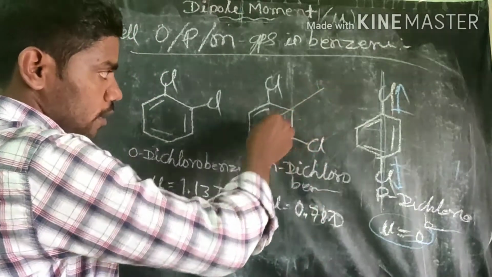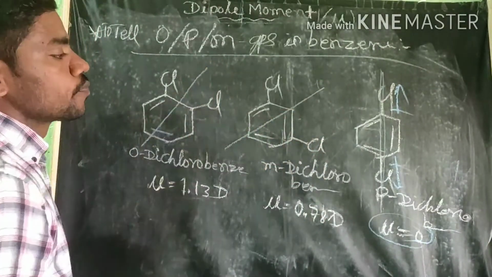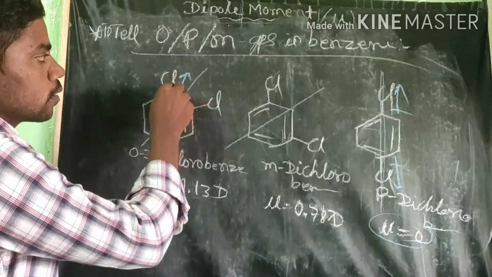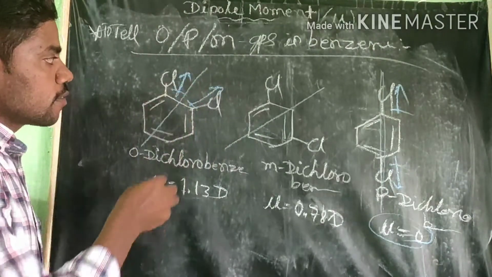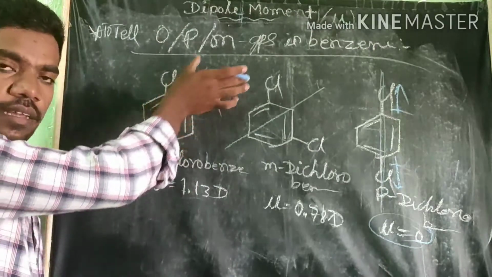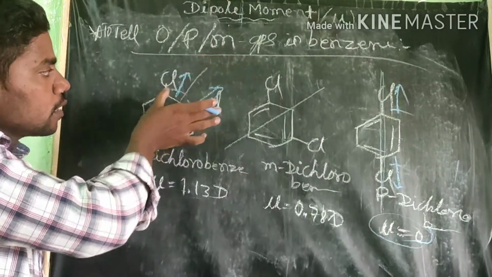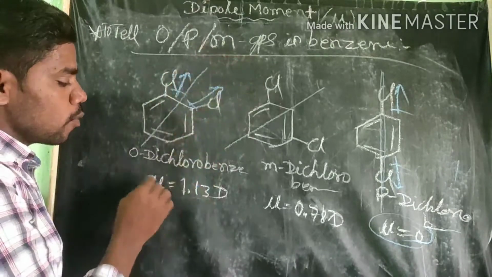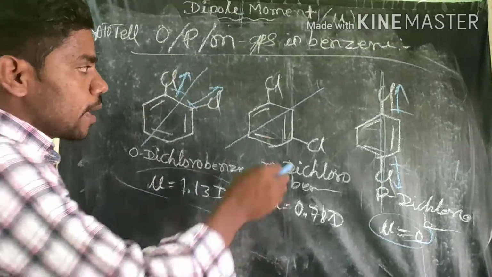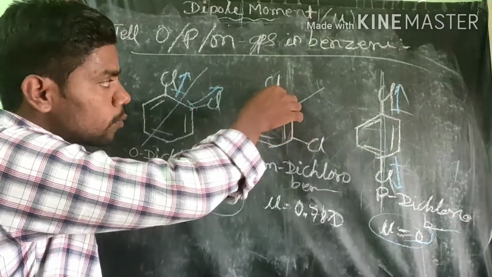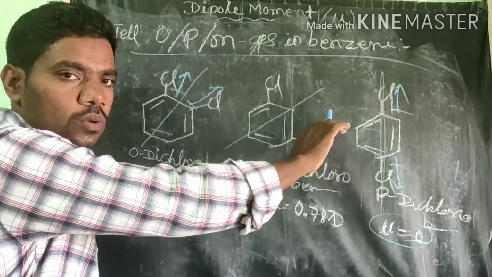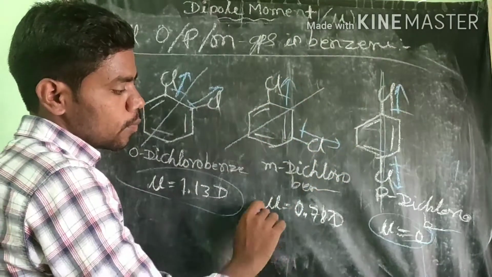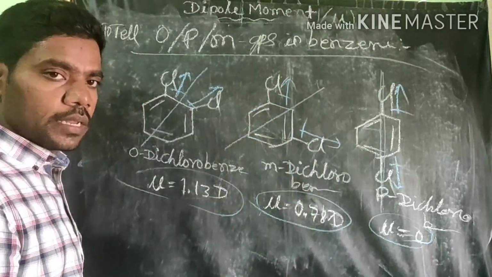But here, and here also, if the groups are in the ortho position, there will be some net direction in one direction. If these two directions are on one side, the dipole moment will be high. If the groups are somewhat apart, there will still be some dipole moment, therefore it will show some dipole moment.